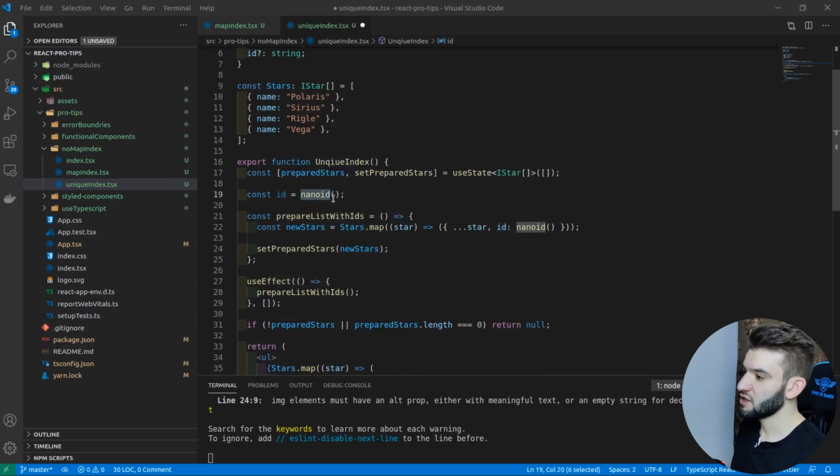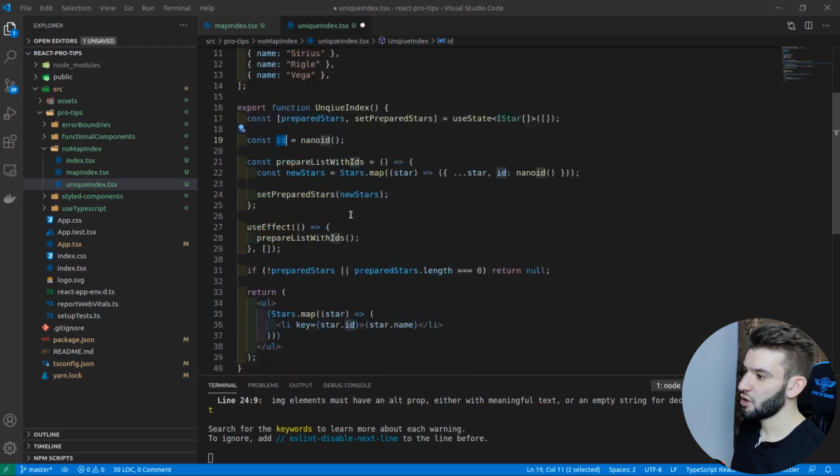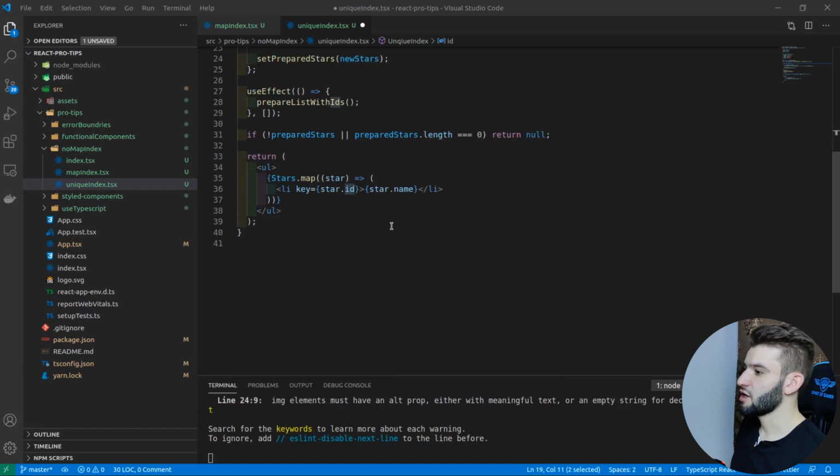Basically, this one is going to run on every single render. Remember, React runs this on every single render, so it's going to run a couple of times, and every single time you're going to have a new ID, and you're going to assign it in here, and React will say, oh, the key changed, so I guess I have to update the whole tree, and it's going to update the whole tree even though nothing has changed.